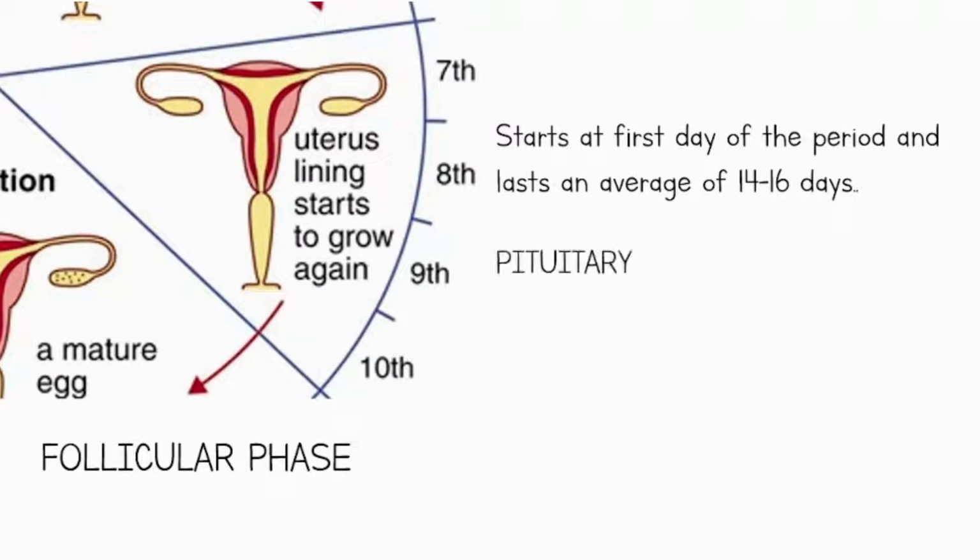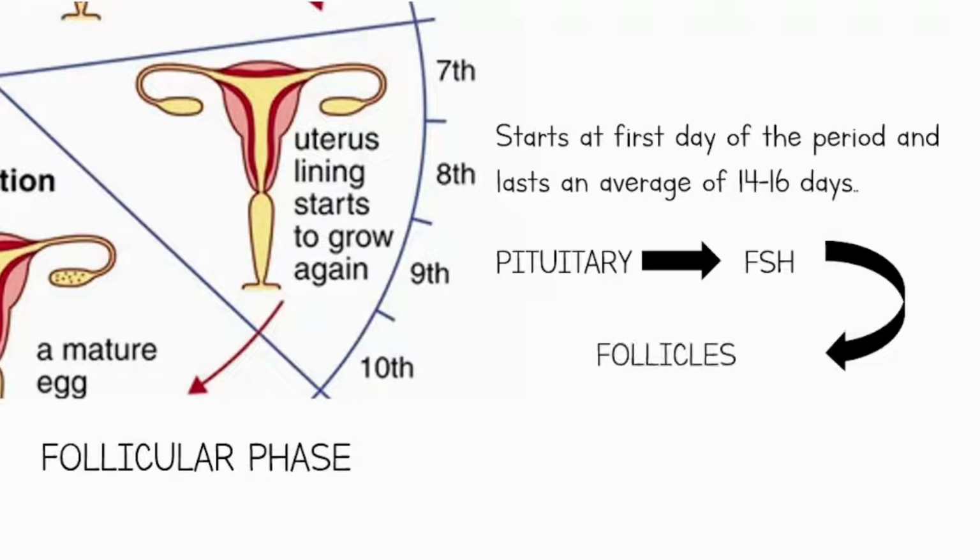The pituitary gland produces follicle-stimulating hormone, or FSH, to produce mature follicles, small sacs in the ovary that contain an immature egg cell. Out of all the 5 to 20 follicles, only the healthiest oocyte will remain. This will then signal the estrogen in the ovaries to thicken the uterine lining in preparation for the egg being fertilized.